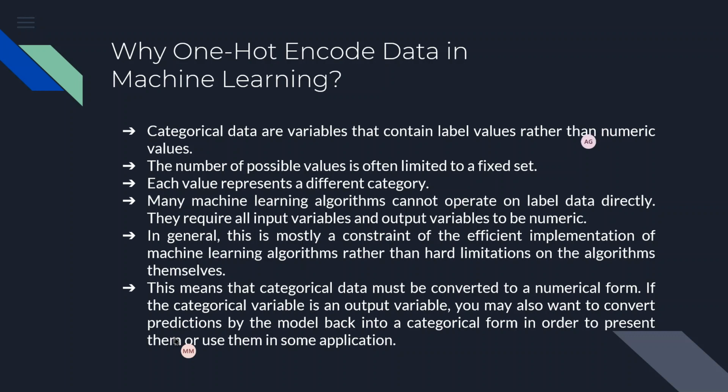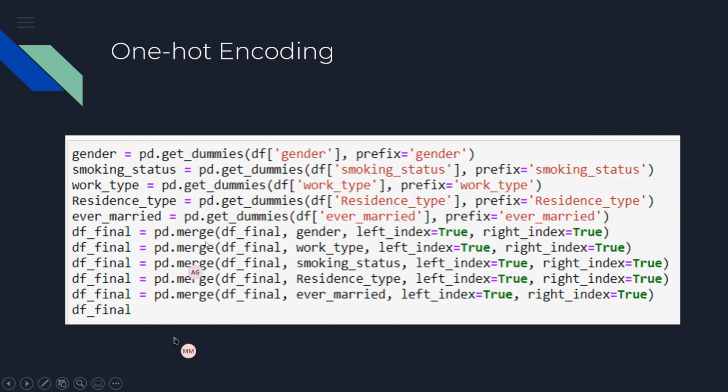So for example, one feature we used was gender. Now gender is either female, male, or other, but it is not in a numeric form. So we created dummy features for that. Out of one feature, gender, we created three dummy features: gender female, gender male, and gender other.